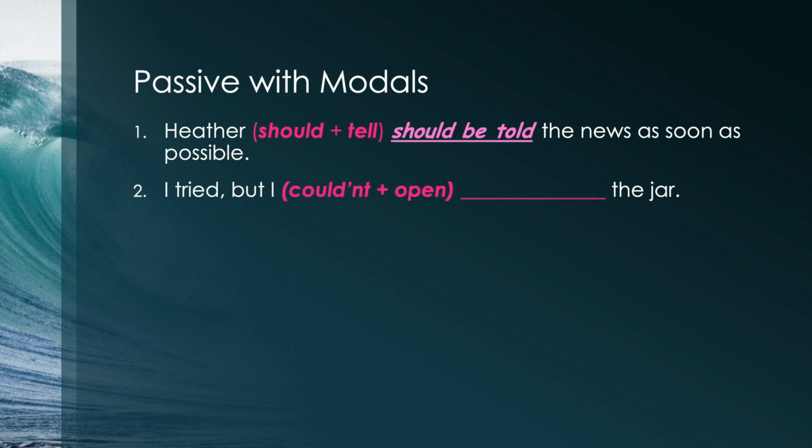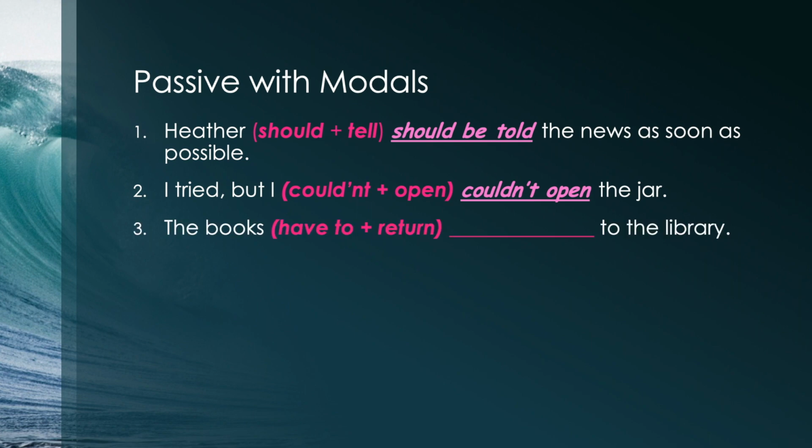Number 2, I tried, but I blank the jar. Use couldn't and open. Do you have it? The answer is, I tried, but I couldn't open the jar. Is it easy? Good. Number 3, the books blank to the library. Add have to and return. Be careful with this one. The answer is, the books have to be returned to the library. Did you forget the be?